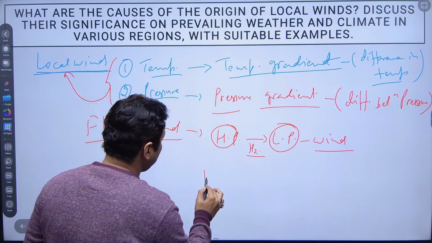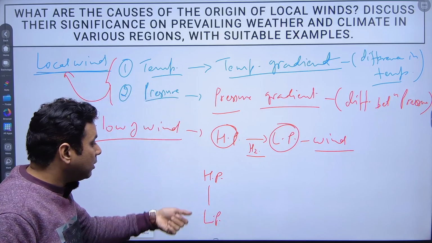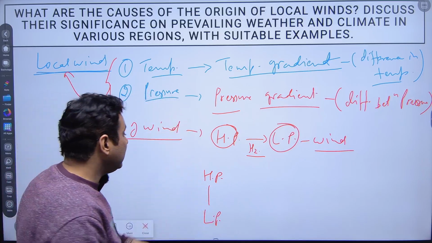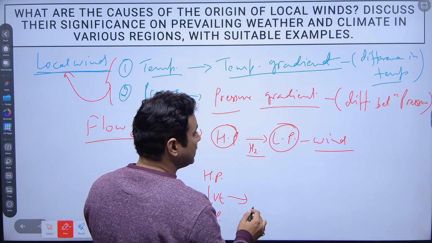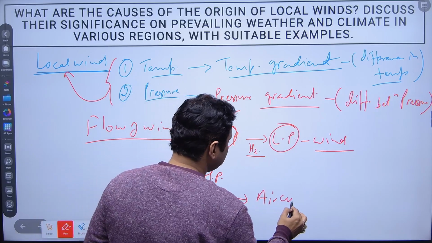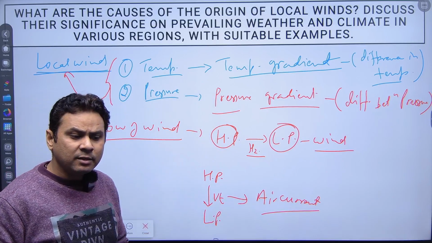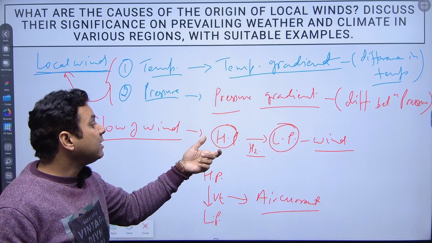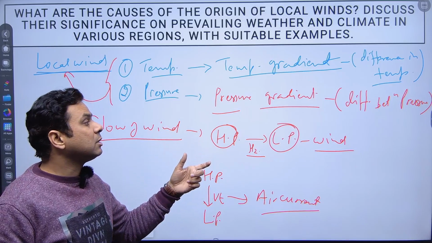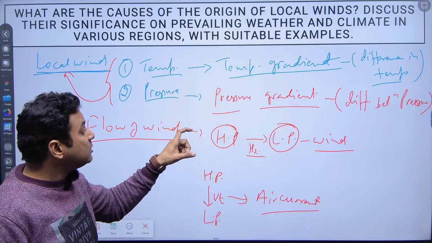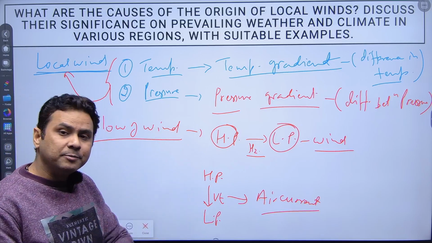If the air is moving vertically, then it is known as the air current, right? So what it is indicating? It is indicating that there is a role of the pressure system, and this pressure system is being pushed by the temperature of that particular area.